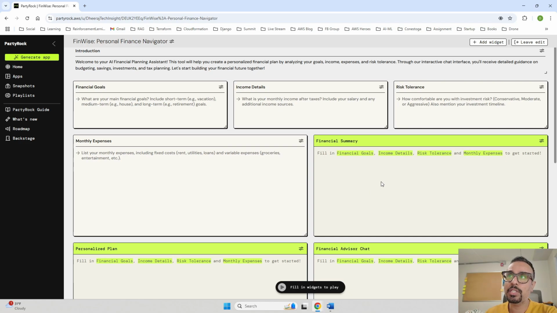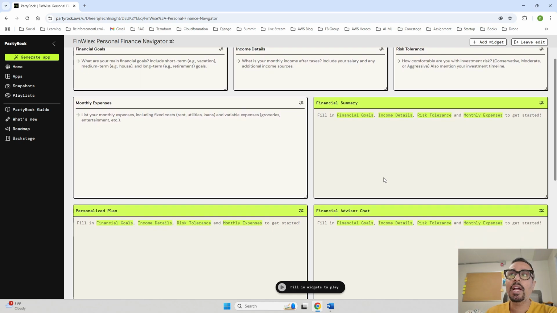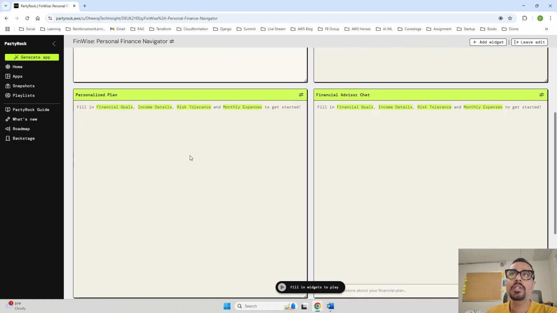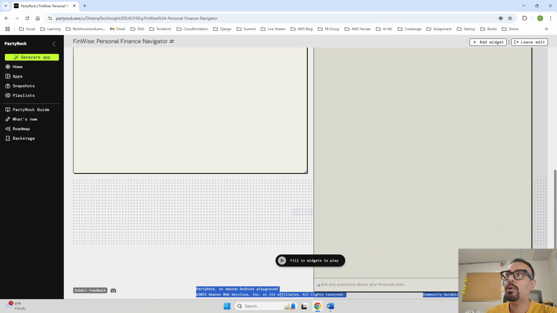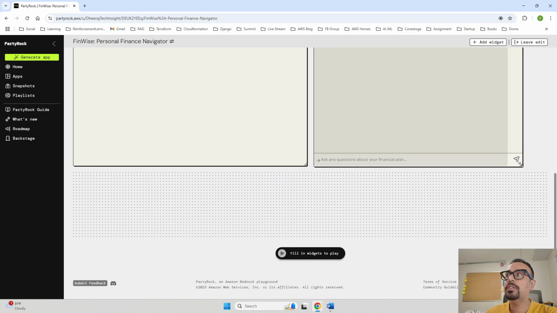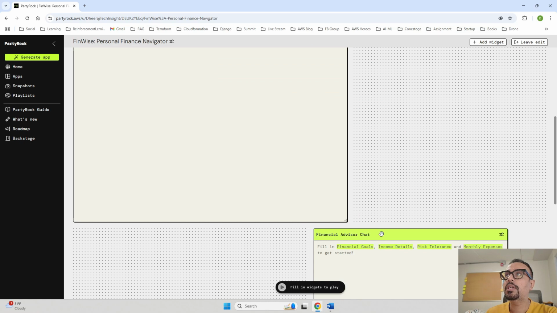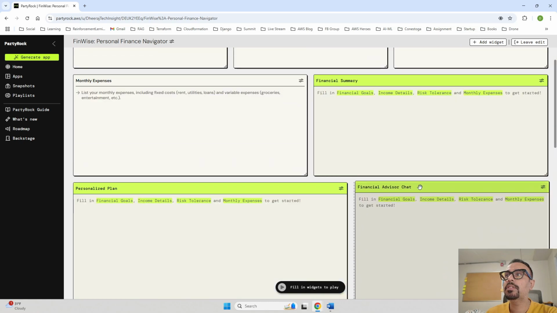So you have to actually see that the financial summary it is providing, is it up to the mark? If not, then you will have to change the user inputs that you have provided. And then once we do all that, it will go ahead and create a personalized plan for us based on the input that we have given. And if we want, we can chat with our chatbot on this side. So I will just make this small, make this big. We will put our chatbot here.